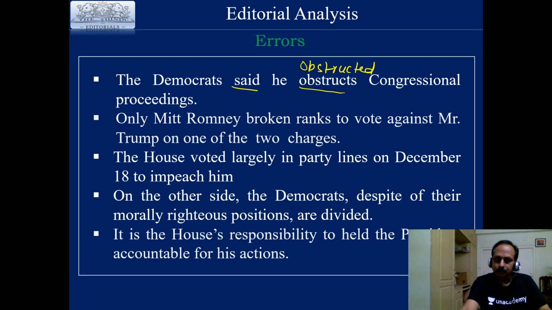Second one. Only Mitt Romney broke in ranks to vote against Mr. Trump on one of the two charges. Where is the error?